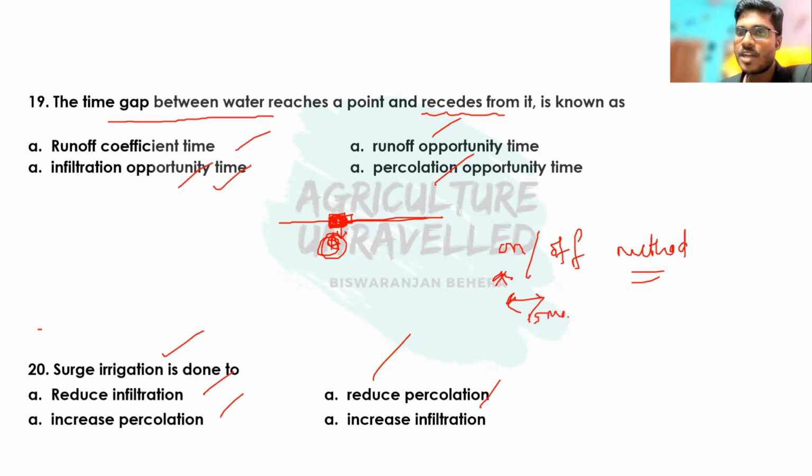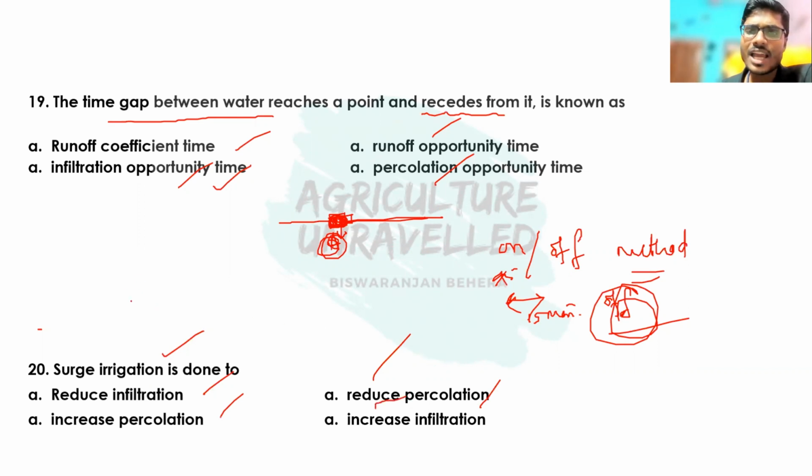Suppose for example 15 minutes. So after 15 minutes the irrigation system will be off. The main purpose of this on-off system is to spread the water on the soil surface evenly so that the percolation loss will be reduced. So the main purpose of surge irrigation is to reduce the percolation.